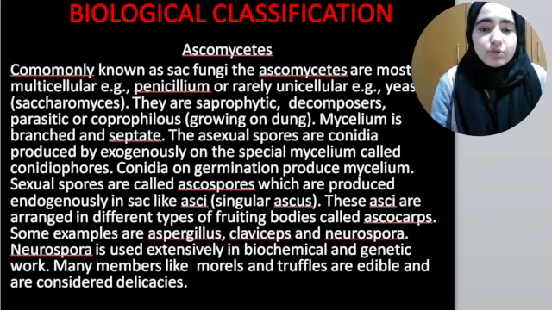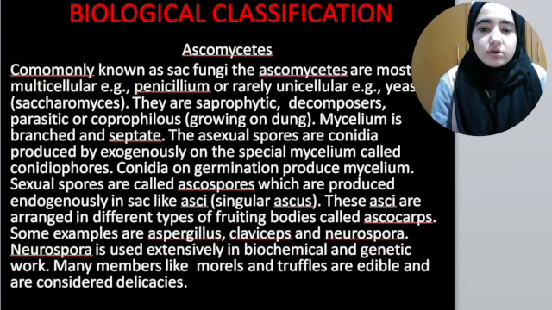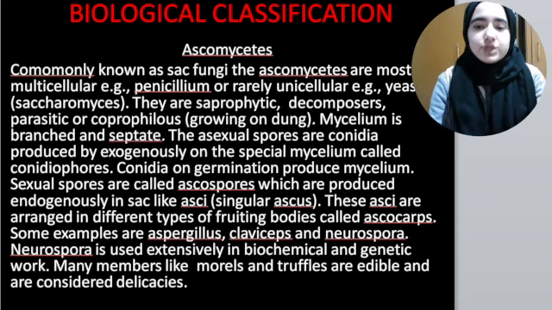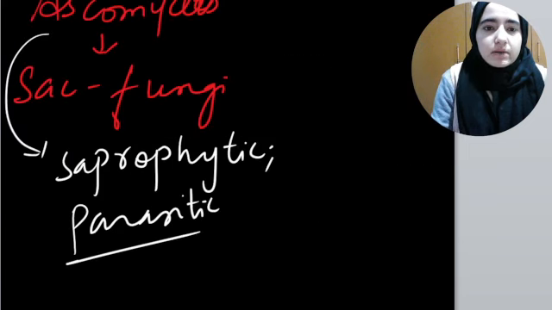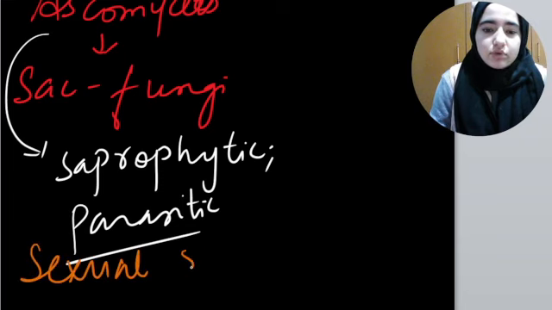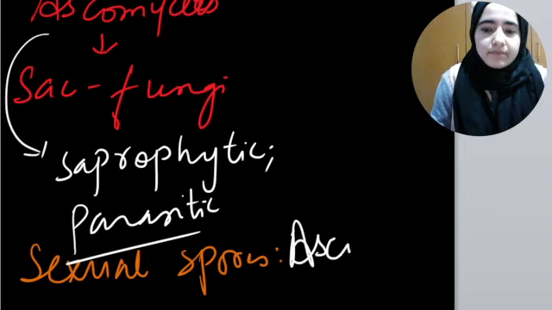Conidia are asexual spores, produced exogenously on the conidiophores. And what are the sexual spores in ascomycetes known as? The sexual spores in ascomycetes are known as ascocarps.